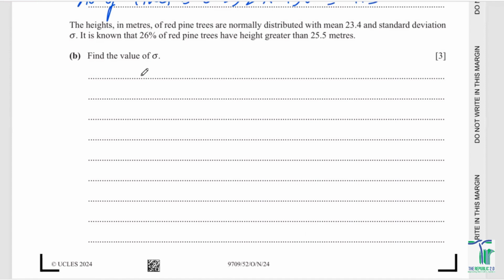इसके बाद, if you look into the B part, the height in meters of the red pine trees are normally distributed with mean. So you've got the mean, that is 23.4. You've got the standard deviation, which is unknown. I'm going to keep it standard deviation. And it is known. आपको ये बात पता है that it is 26% of the red pines have heights greater than 25.5. So this is the equation. You can just simply write it down. Probability of x greater than 25.5 is equal to 0.26.